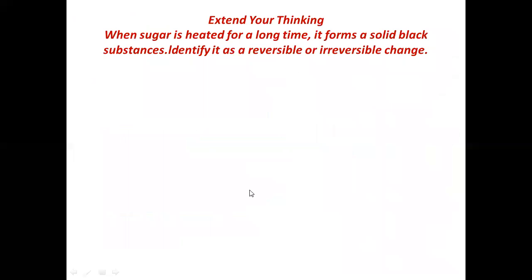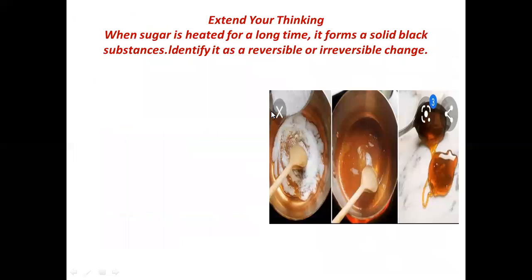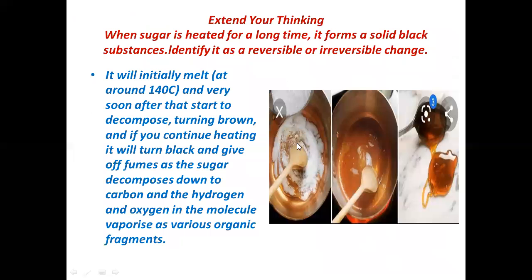Extend your thinking. When sugar is heated for a long time, it forms a solid black substance. Identify it as a reversible or irreversible change. So when sugar is heated, definitely after heating sugar, it turns brown. It first melts, and after melting, it then decomposes and gives us a product which we call caramel. But it will initially melt.